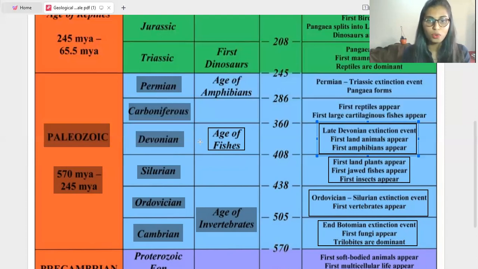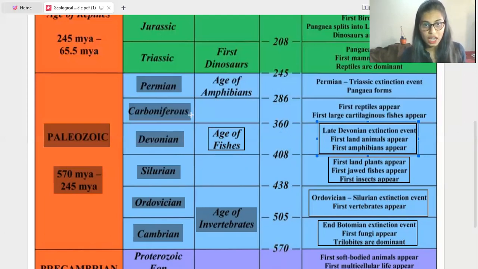So Devonian means that is the Age of Fishes. In this particular Devonian period, the late Devonian extinction event will take place. The first land animals appear as well as the first amphibians appear. Very, very important. This takes place from 408 to 360 million years ago.